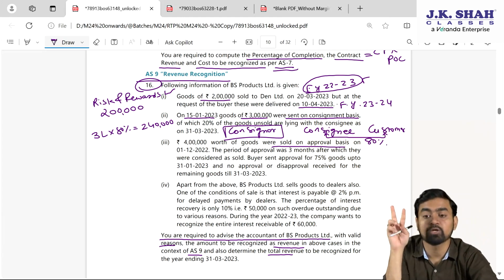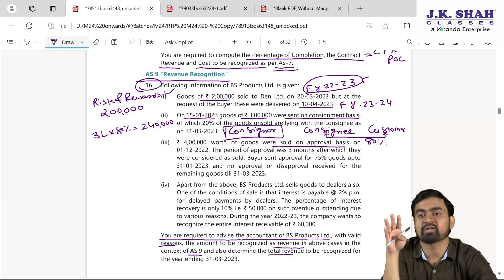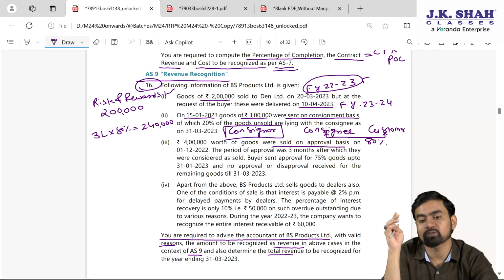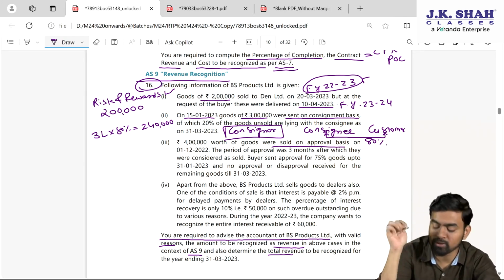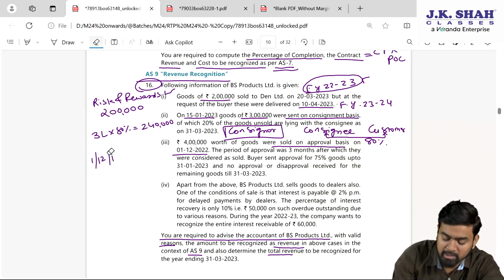Yes or no, my dear students? So 2 conditions. Number 1, you have to respond. So 15 days time, after 6 days, you informed me that sir, your goods are good. Fine. Goods sold to you then. Second, if reasonable time is expired, 15 days are over, then on 16th day, I will assume it as sale. Yes or no, my dear students? Please confirm here. 4 lakh sent on approval on 1st December 2022. 1st December 22, my dear students.